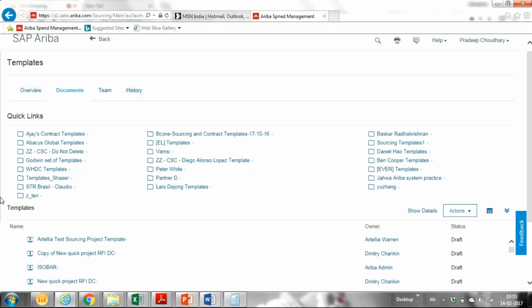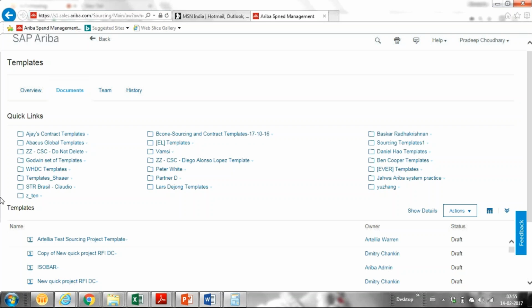So once the information is given and ruling is done, next comes the team part. Who are the team involved in that project? We'll include that. Next comes the supplier part, where we invite all the suppliers in different ways. Once the suppliers are invited, we go with the content. What should be the content of that event? What are all the line items for that event, and do we have any questions and so on.